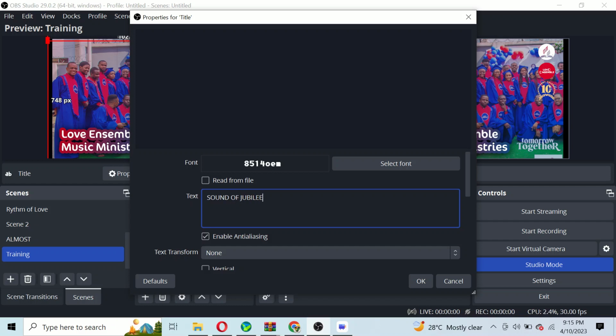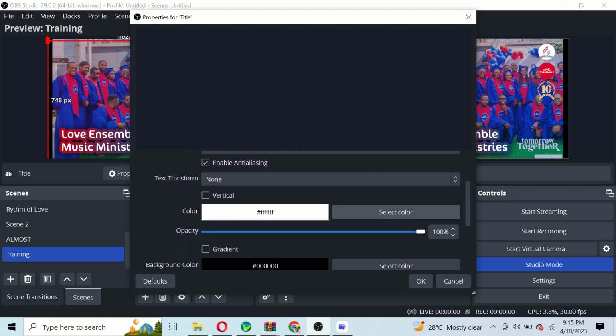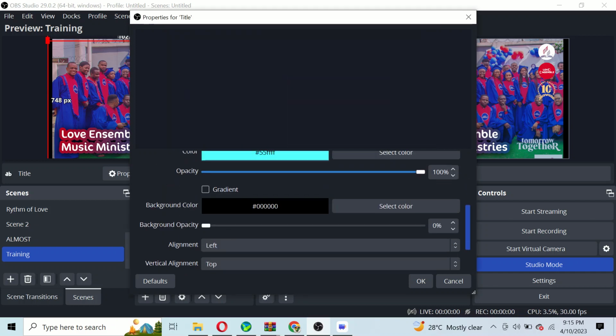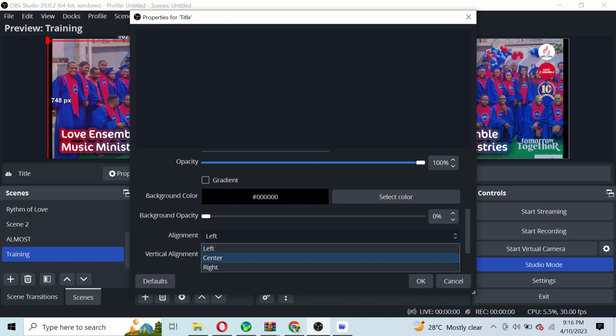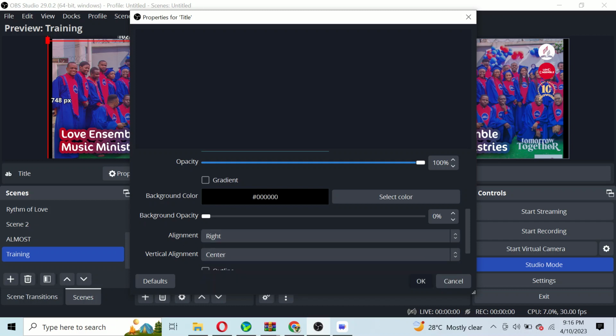Now I can scroll down. And I can change the color by clicking on this place. If I click on this color, I can select any other color that I wish to, and then I can click OK. And then if I scroll down, what I have here is the background color, and I can increase the opacity and alignment of my text. Then if I'm done with all those settings, I can say right, I can say center, I can now say OK.